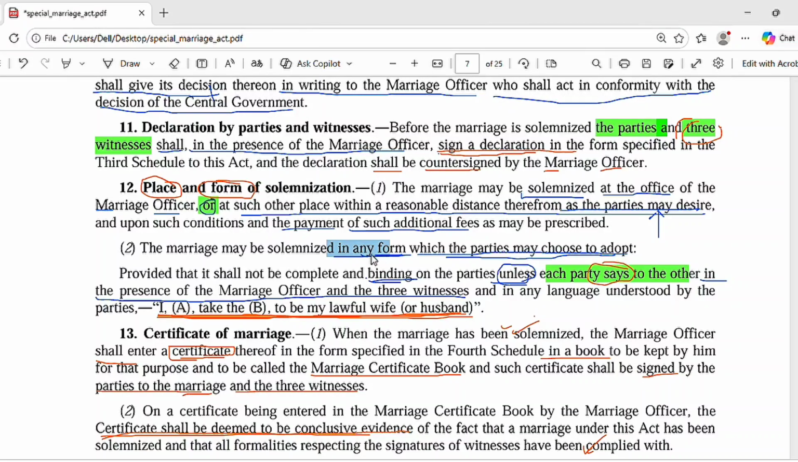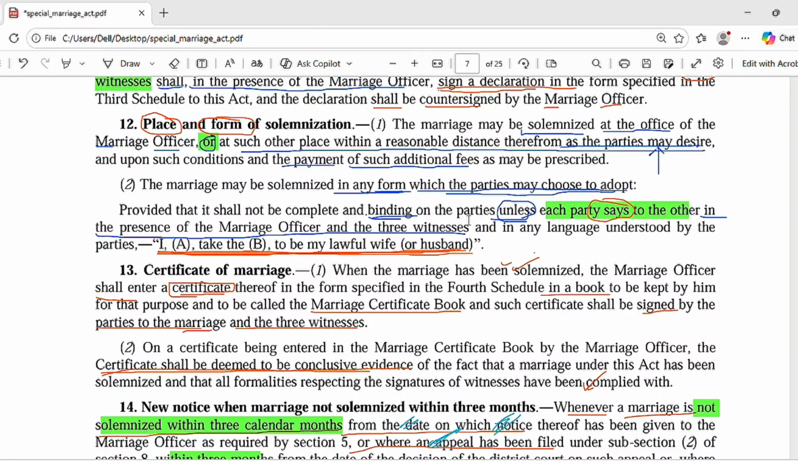Then there is this point that each party has to say to the other. The bride will say to the bridegroom, the bridegroom will say to the bride, in the presence of the marriage officer and three witnesses. What will they say? They will say that I take the other person to be my lawful wife or husband. So this is the line you have to remember, that will be said by the two intending parties, and after this line is said, the marriage will be binding.